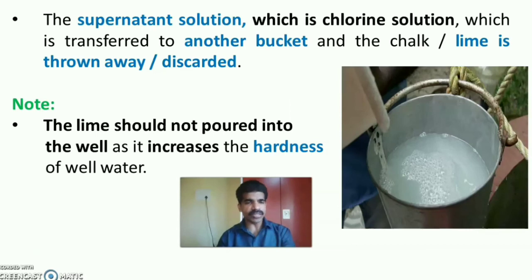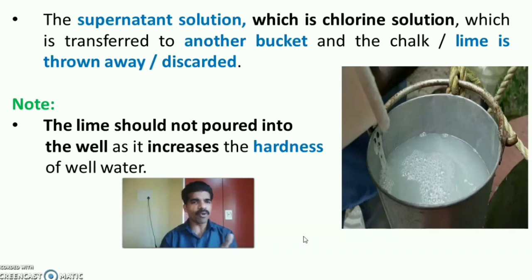Then after 5 to 10 minutes of sedimentation, the supernatant solution from this bucket, that is actually the chlorinated solution or chlorine solution, has to be transferred into another bucket that the family usually uses for drawing the water from the well. Then the lime or chalk that has settled down in the bucket should be discarded, because the lime should not be poured into the well as it increases the hardness of the well water. So we pour only this supernatant solution, that is the actual chlorine solution, into the well during the chlorination process.